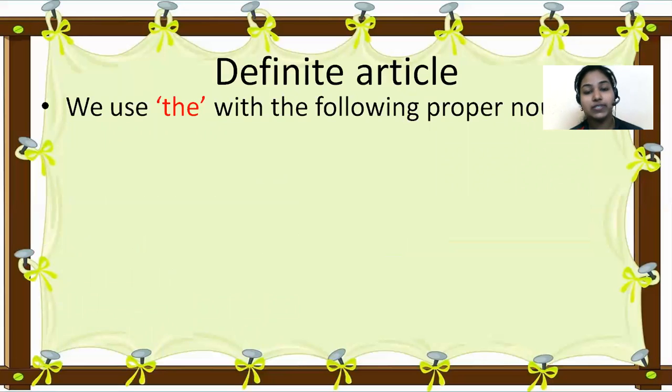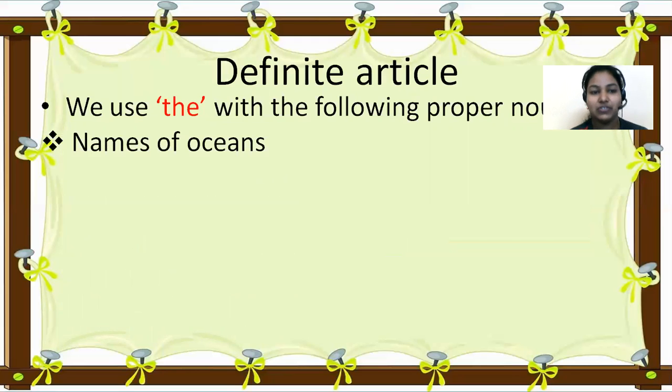We should use the with proper nouns. Can you remember what is common noun and proper noun, children? Common noun means something which is general. Proper noun means specific. Yes. So in front of proper nouns, you should use the. In front of the following proper nouns, you should use the.